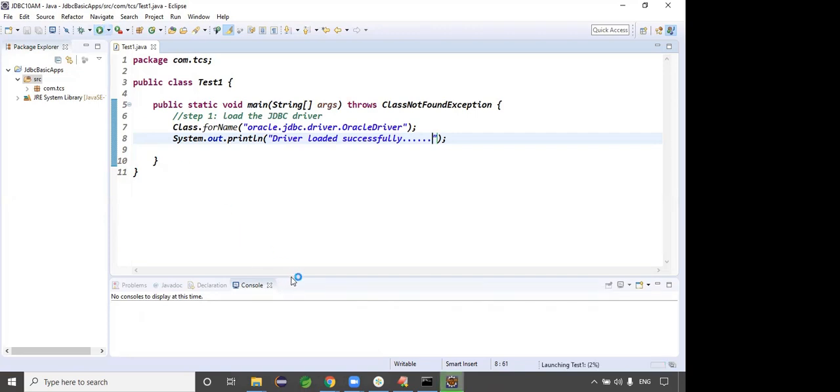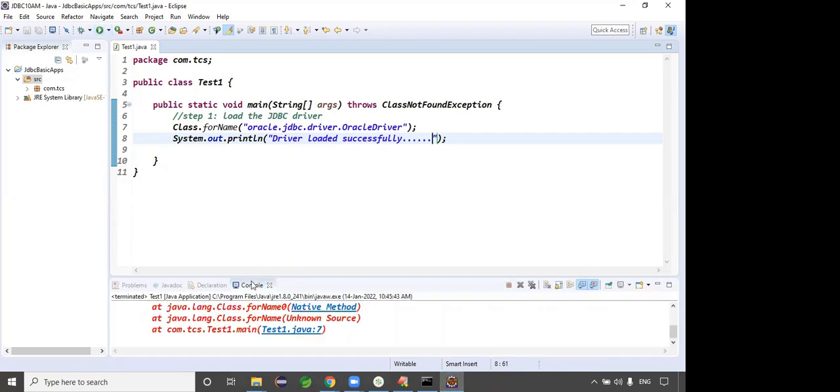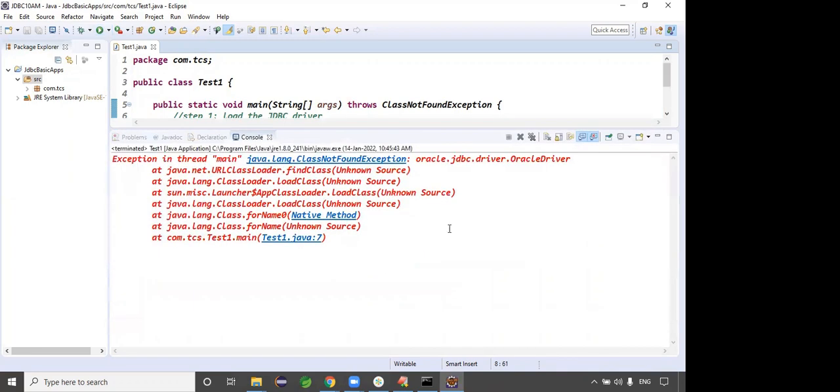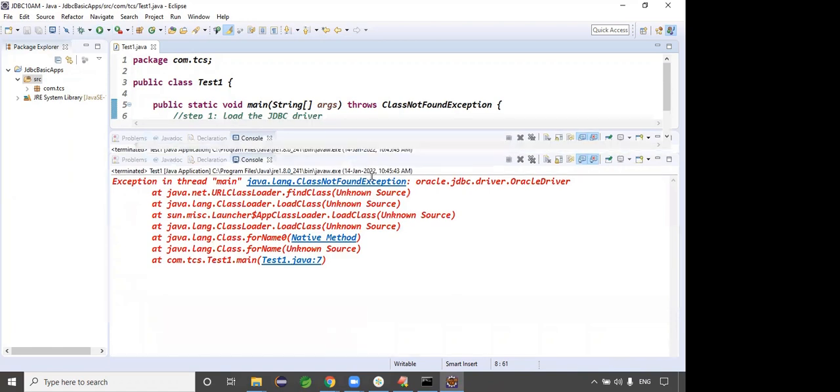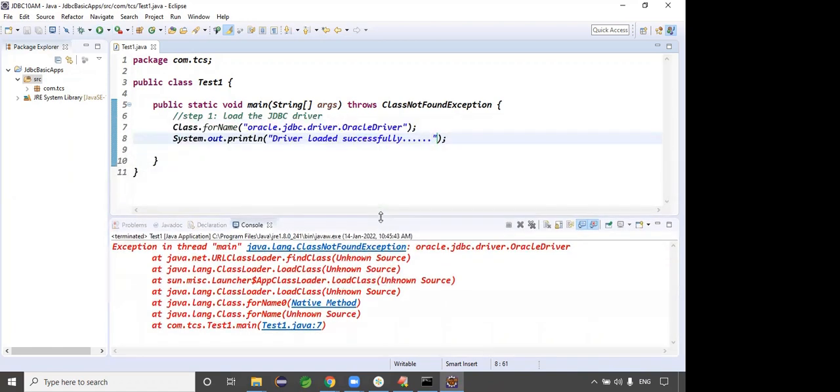When you click this button, guys, here the console is there, right? Here we can see the output now. See the output, guys, here. I think we got the exception. What is the exception, please? Oracle.jdbc.driver.OracleDriver is the class name. ClassNotFoundException, right?